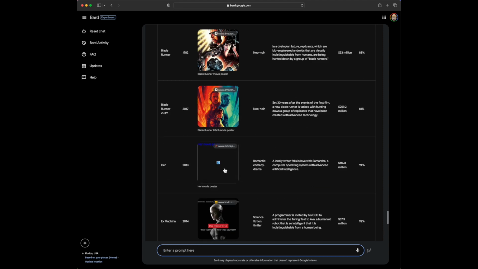So, Her. Now it didn't draw the image there, so I'm not sure if it's just an issue of grabbing that image from that source, because it looks like images from Amazon and IMDb are showing up fine. But I remember the movie Her. And that's a romantic comedy. And I believe Scarlett Johansson plays the voice of the AI, Samantha.